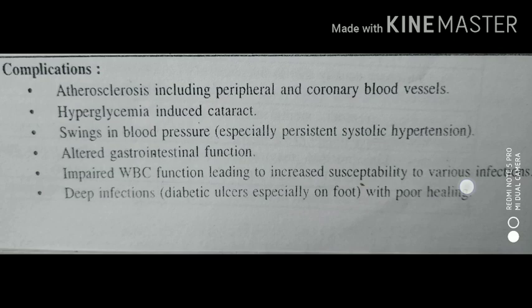Atherosclerosis including peripheral and coronary blood vessels, hyperglycemia induced cataract, swings in the blood pressure, especially persistent systolic hypertension, and altered gastrointestinal function, impaired WBC function, which leads to increased susceptibility to various infections, and deep infections like diabetic ulcers, especially on the foot with poor healing. These are the other complications which we observe in diabetes mellitus.